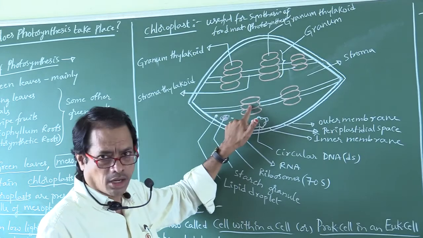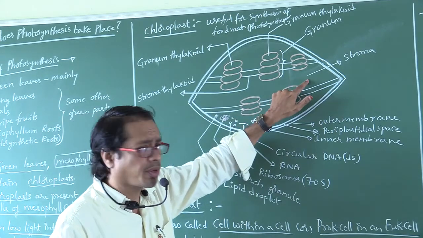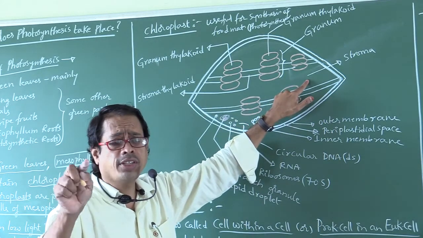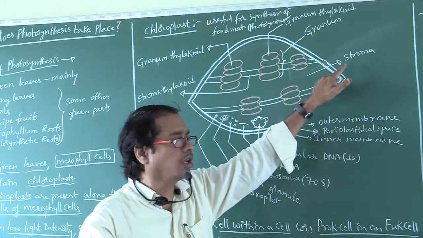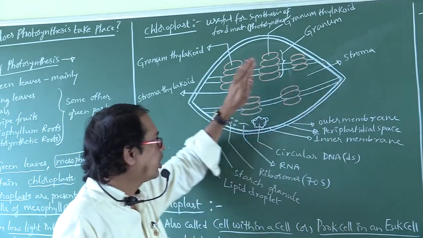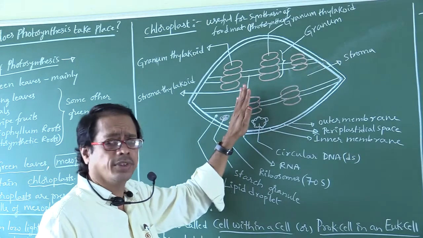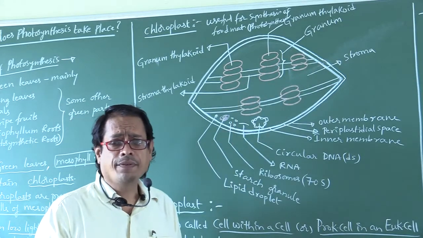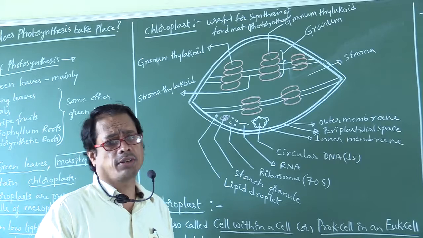And these are the grana. And this is the fluid substance. The fluid substance present inside the chloroplast is called stroma. A group of thylakoids are present here and there. Generally 15 to 25 grana are present.